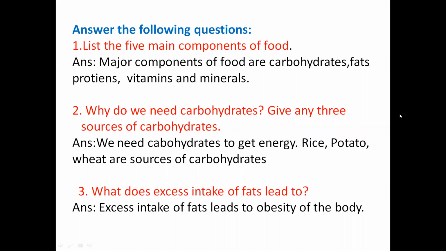So let's start. Answer the following questions. First question is: list the five main components of the food. The answer is: major components of food are carbohydrates, fats, proteins, vitamins and minerals. You will write proper and correct answers here. Everyone knows these are the five main components of the food.